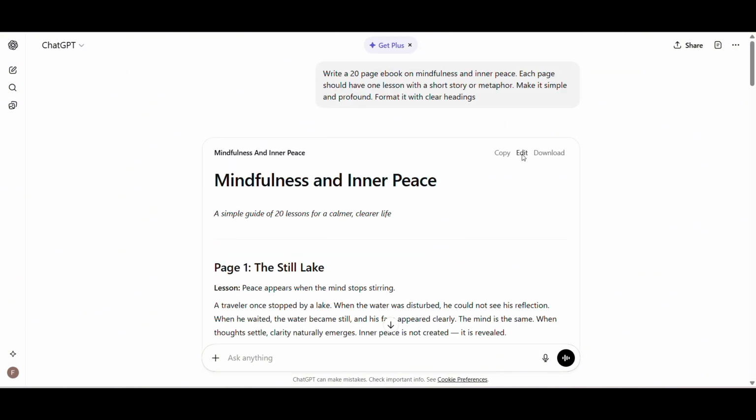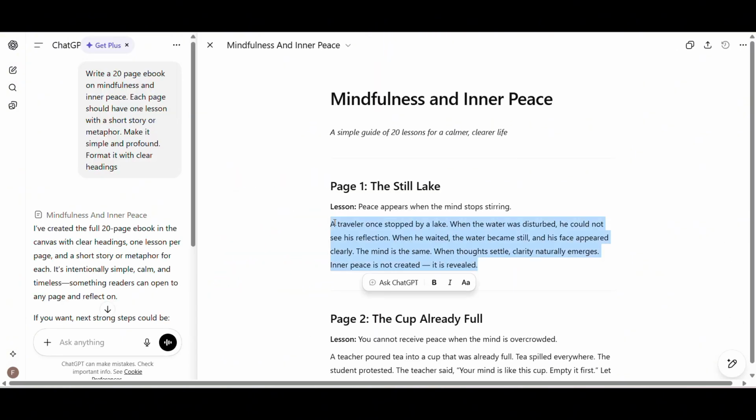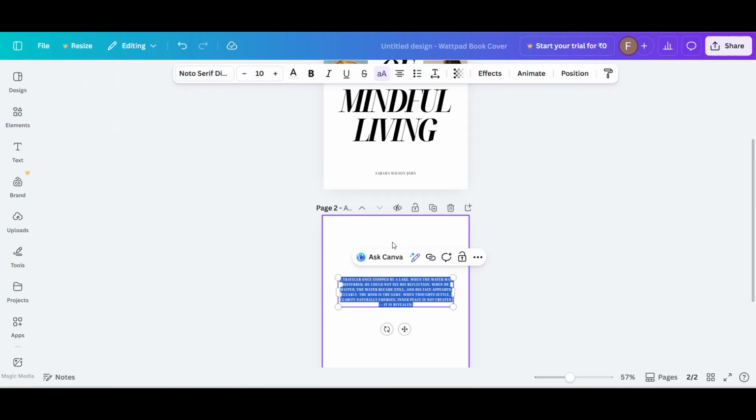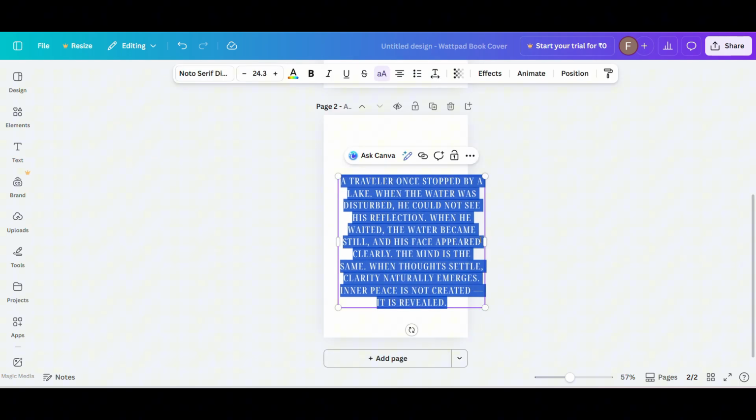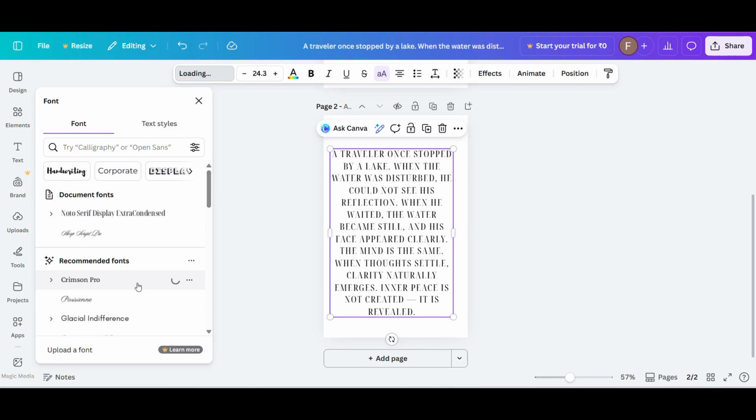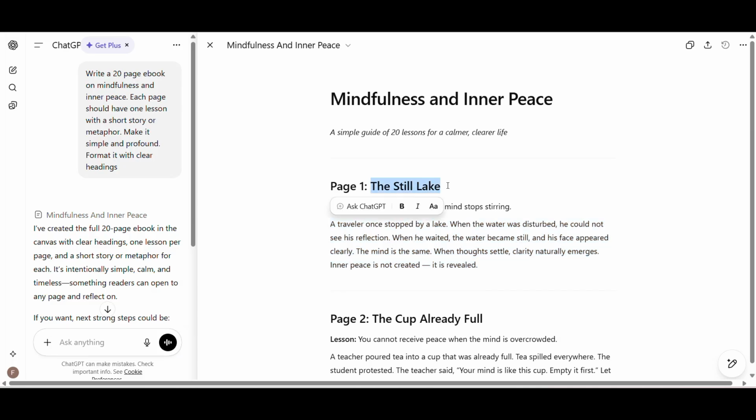Just copy this content. Go back to Canva. And paste the content. Add the design and formatting to create your unique branded ebook. Maybe some nature images along with calming colors. That's totally up to you.